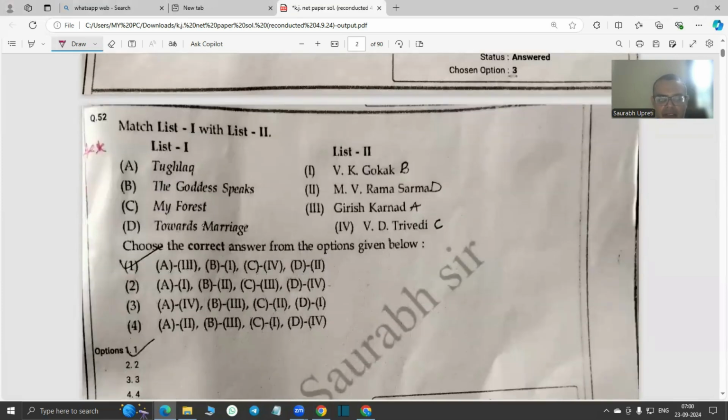Okay, moving on to question number 52, 2 star. That means it's specifically related to the playwrights of India, and the answer is one. That means Tughlaq, of course, is written by the great Girish Karnad. Goddess Speaks is written by V.K. Gokak. My Forest is written by V.D. Trivedi, and Towards Marriage is written by M.V. Rama Sarma. Especially this question is important for lecturer aspirants, especially for Tughlaq. At least we should be aware who has written Tughlaq. It's a great historical play.